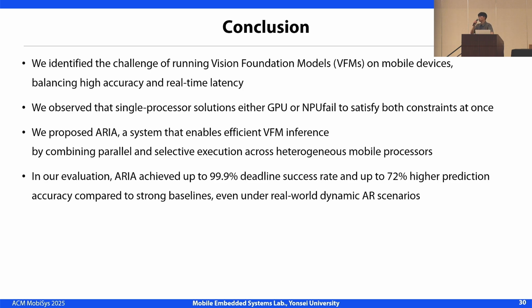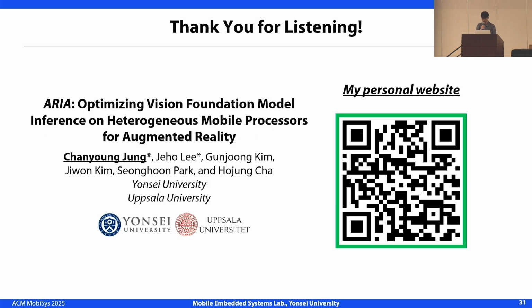So, to summarize, in this work, we tackled the challenge of running vision foundation models on mobile devices, balancing high accuracy with real-time latency. We showed that single processor solutions fall short under these constraints. To address this, we proposed ARIA, a system that leverages parallel and selective execution across heterogeneous processors. Our evaluation demonstrated that ARIA achieves up to 99.9% deadline success rate and up to 72% higher accuracy compared to strong baselines. So that concludes my presentation on ARIA.